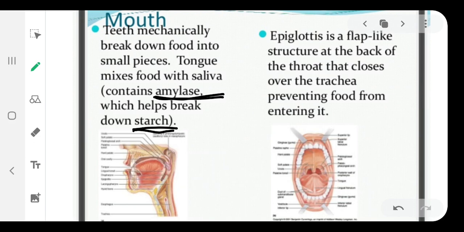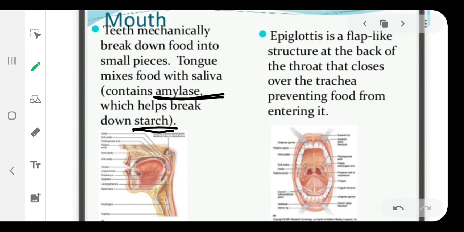And teeth, we have different teeth, and they help to break down the food into smaller pieces, because from a whole large piece of food we cannot take out the nutrients. First it should be broken down into smaller pieces, so teeth help in that process.